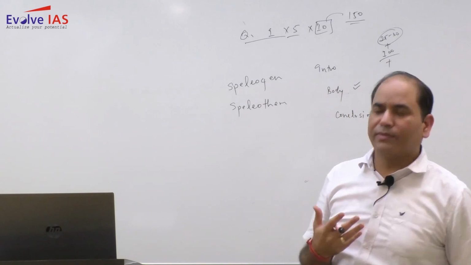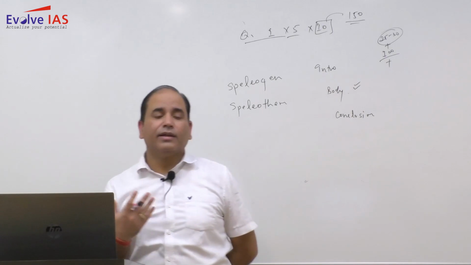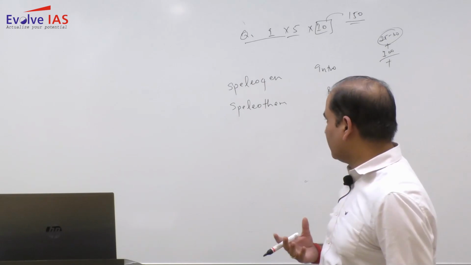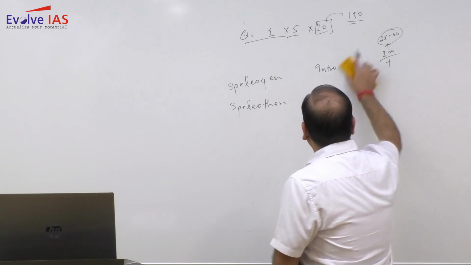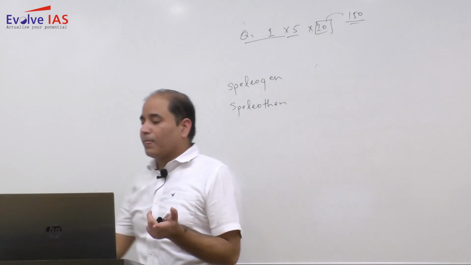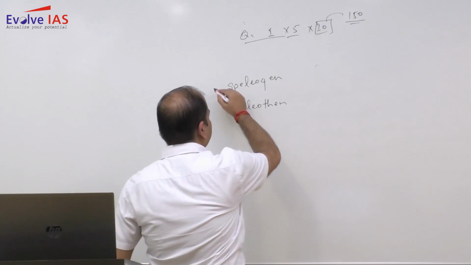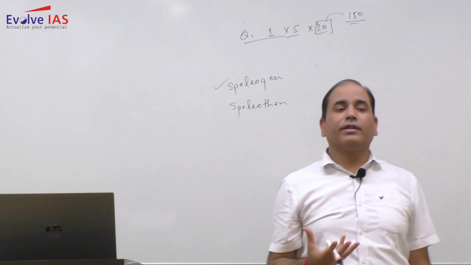So limestone caves are very popular in USA, like you will have the very famous Kentucky. Then you will have the United Kingdom, Australia, where caves are being formed. And in these particular caves, limestone caves, karst caves, we have both erosional landforms and depositional landforms. Erosional landforms are simply referred to as speleogens, and depositional landforms are referred to as speleothem.